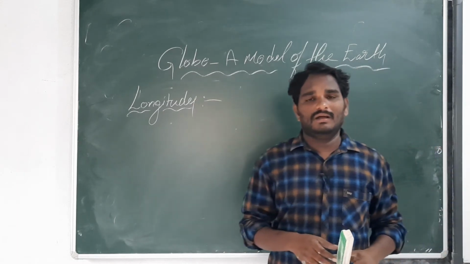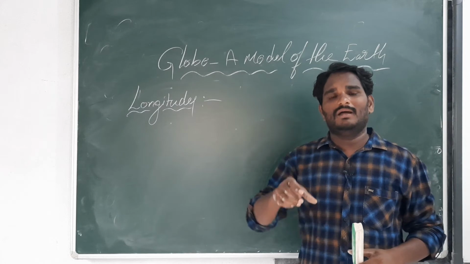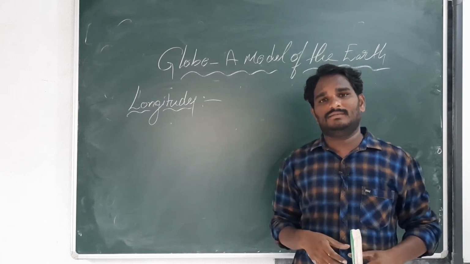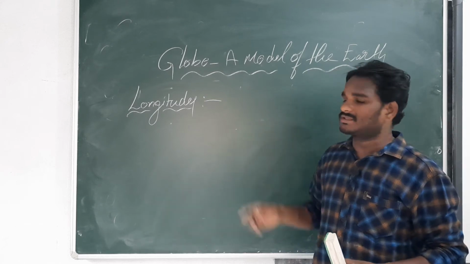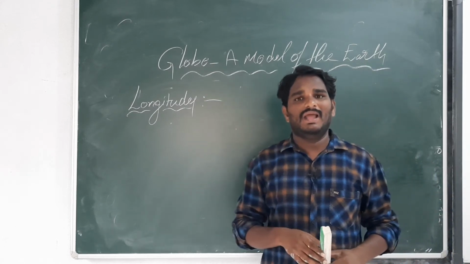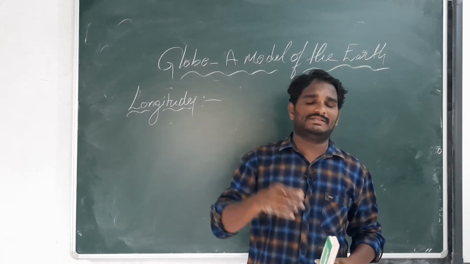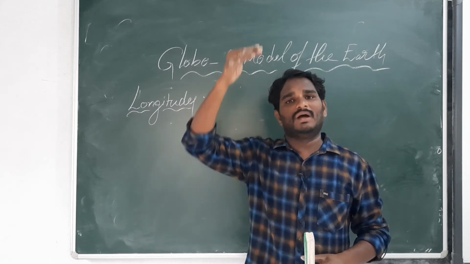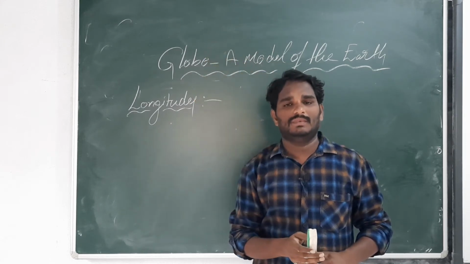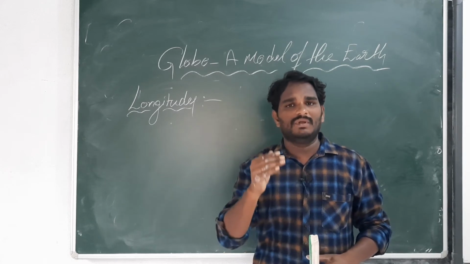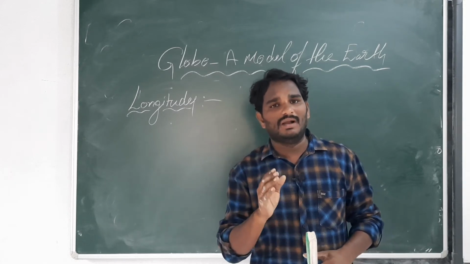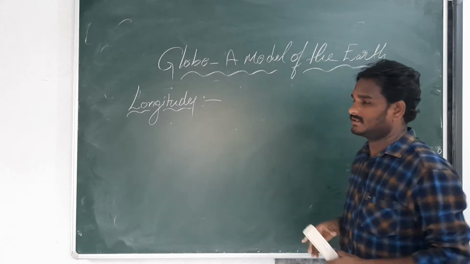Latitudes are horizontal lines, but longitudes are the vertical lines. Imaginary vertical lines drawn from north to south are called longitudes.